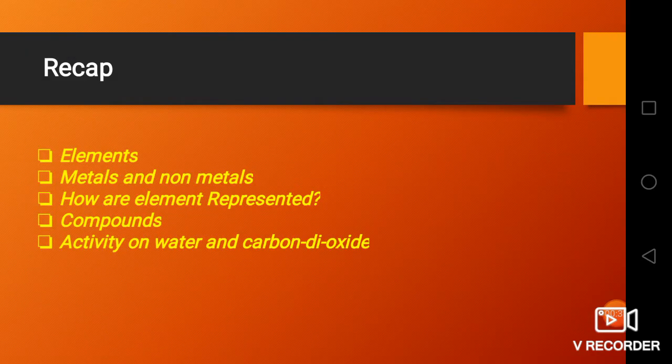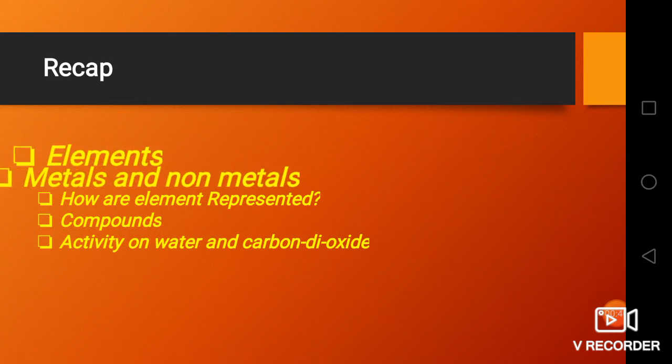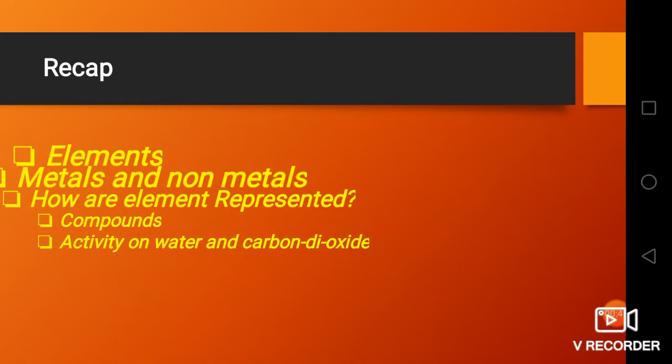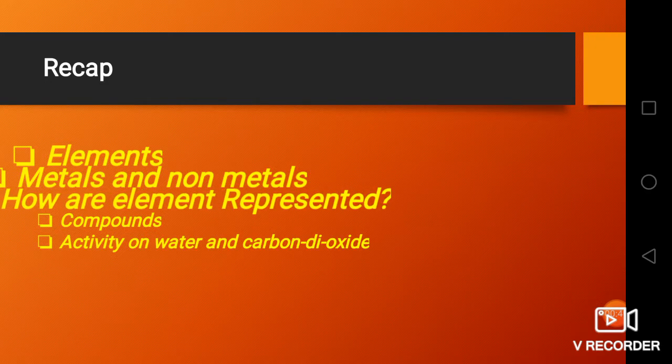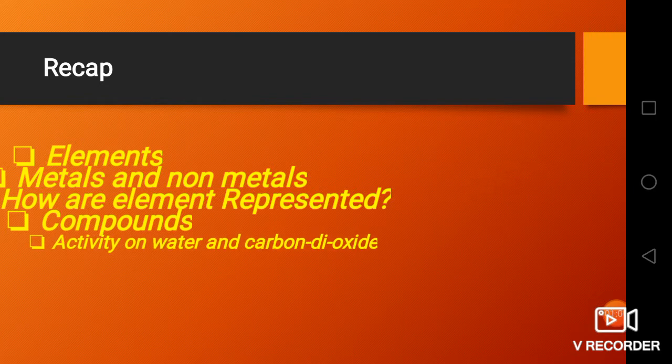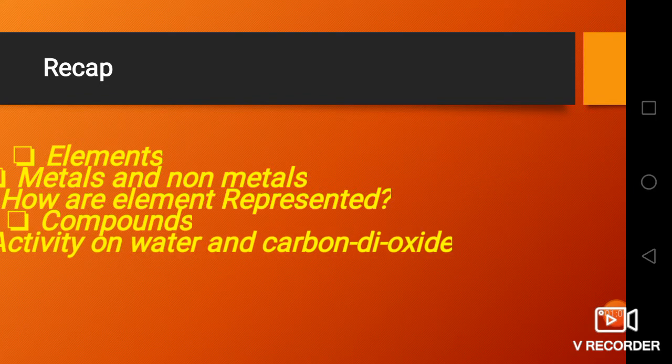In our last video, we saw what is meant by elements, metals and non-metals, and we also saw examples of metals and non-metals. How are elements represented? They are represented by symbols. We also saw compounds, what compounds are with examples, and a few activities on water and carbon dioxide.